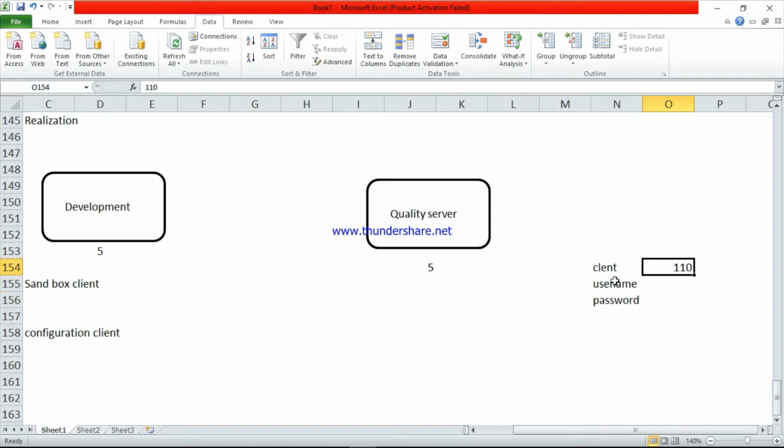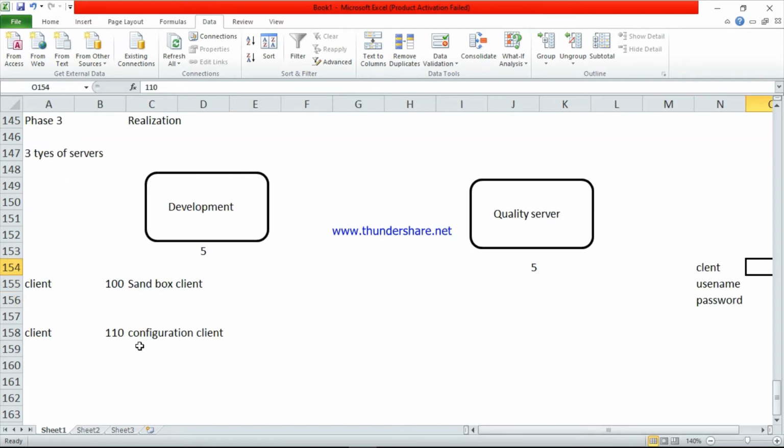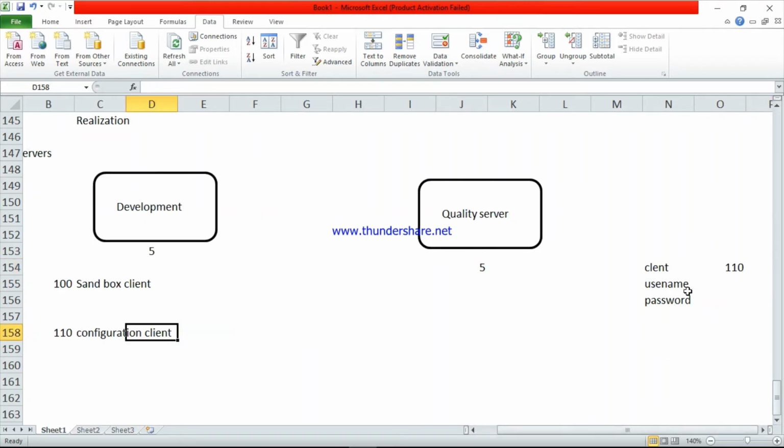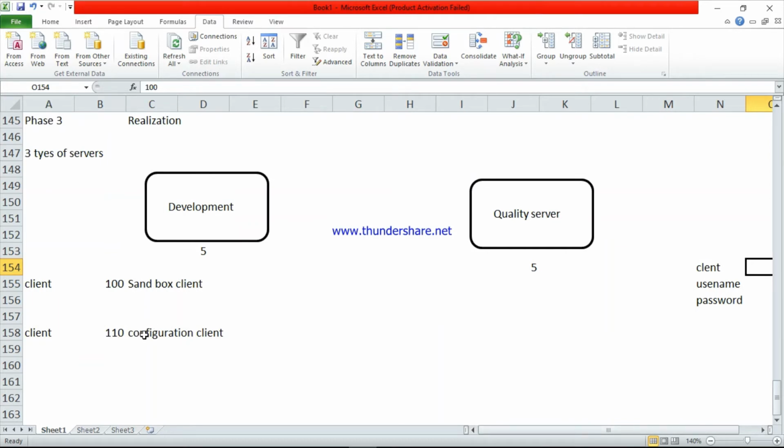If you log in to client 110, you are in the configuration client and the data will be saved. Suppose you log in to client 100, that is for testing purpose and this data will not be saved. Okay, so 110 is the configuration client. All 5 employees will do the configuration here, and for the configuration a TR request will be generated.